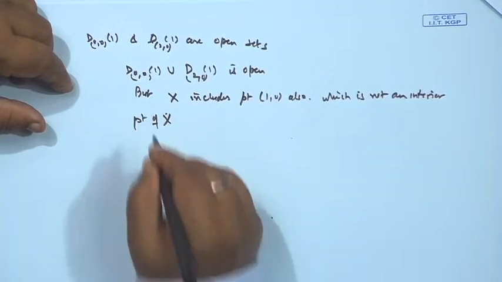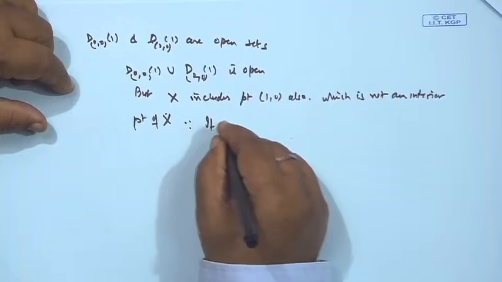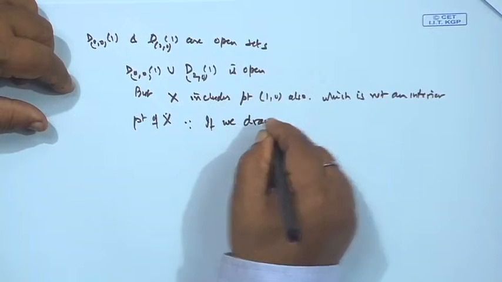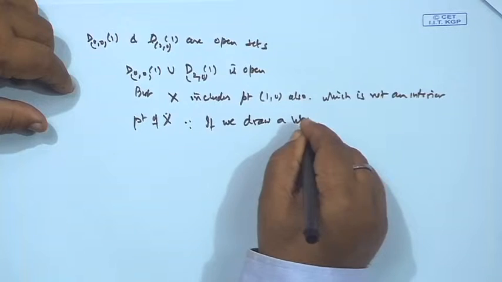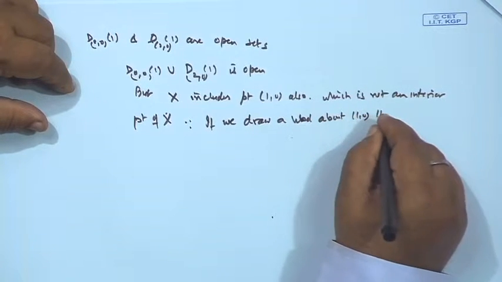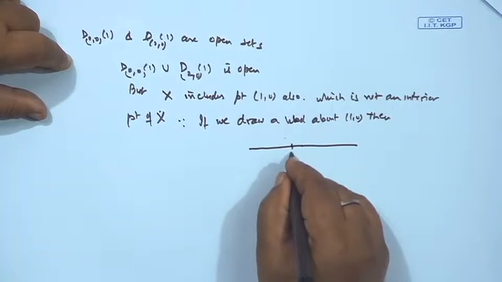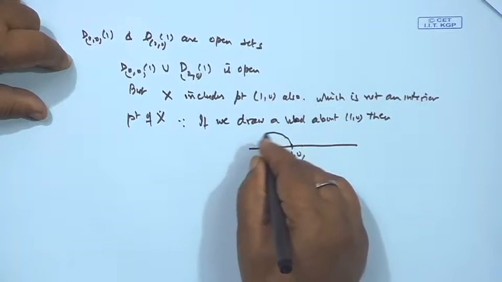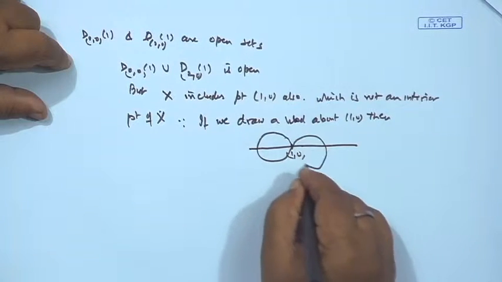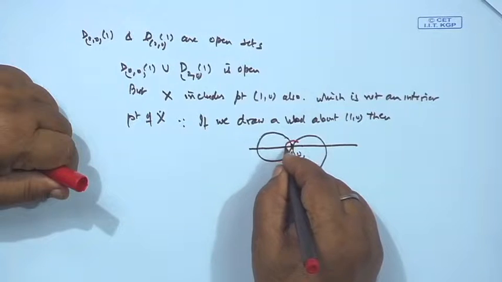Because if we draw any neighborhood about the point (1, 0), then some points are lying outside of it. This is 0 0, this is 1 0, this is another disk, and if I draw the neighborhood, it will be this one.